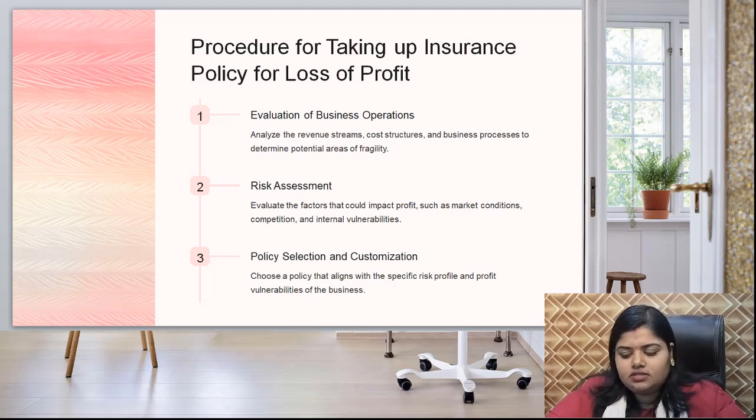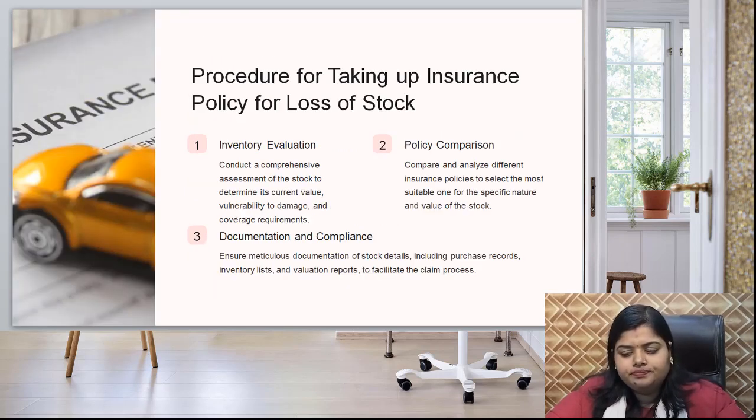Evaluate the factors that could impact profit such as market conditions, competition and internal vulnerabilities. Then you have to do policy selection and customization. Choose a policy that aligns with your specific risk profile and profit vulnerability of the business. Right? This is the correct procedure for taking up the policy.